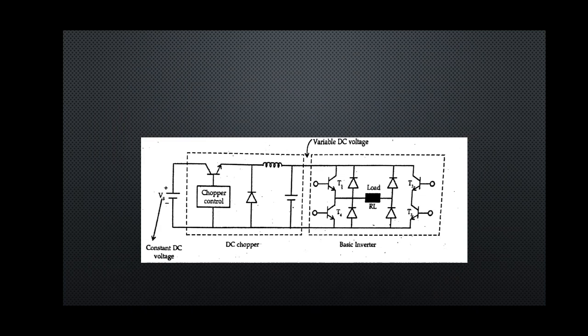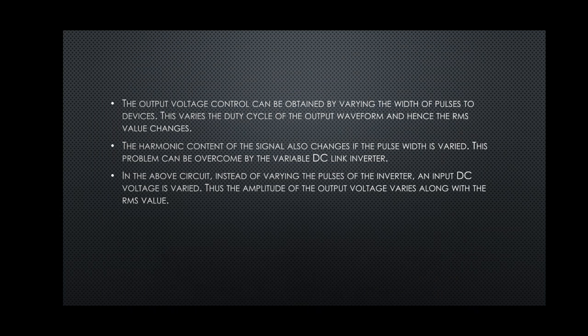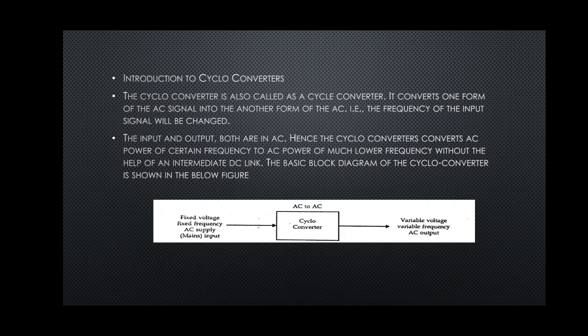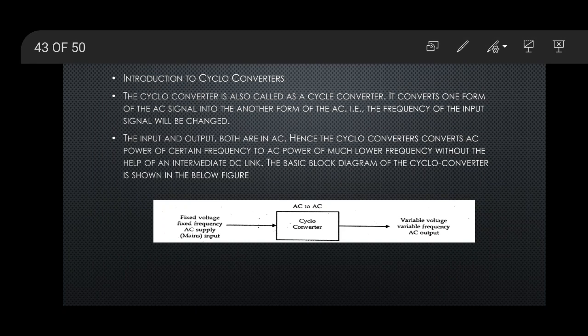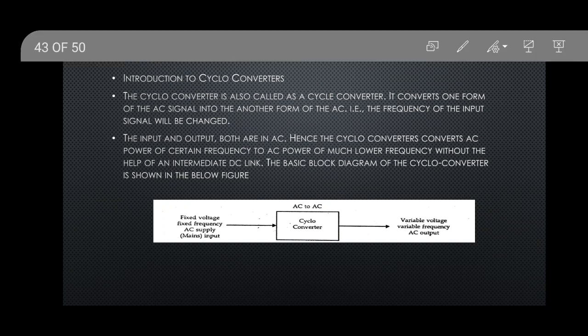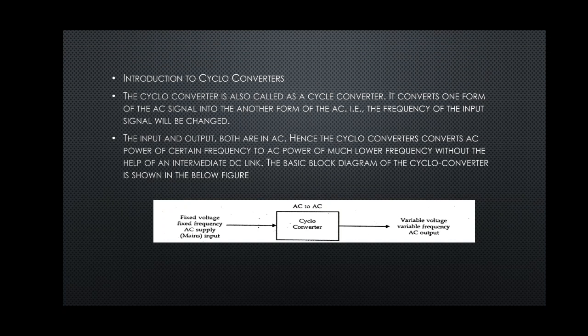So sometimes they will ask the question as list out the advantages and disadvantages. Working we have understood, so we will go with the advantages and disadvantages. Advantages are: harmonic content does not change with output voltage, and the control circuit of the inverter is simple. Disadvantages are: an additional chopper is required, the efficiency of the circuit is reduced, and transistors have to handle variable input voltages.